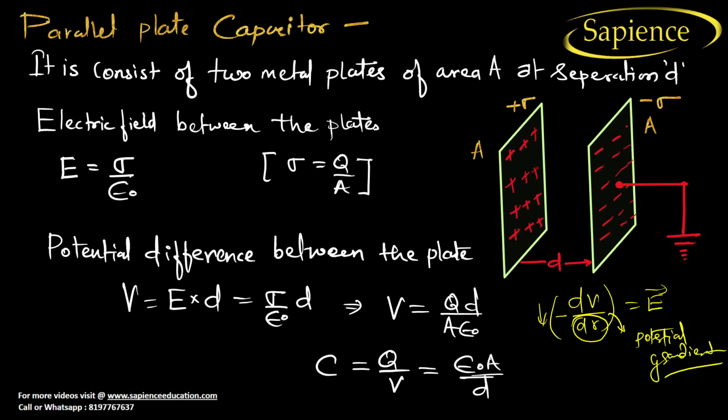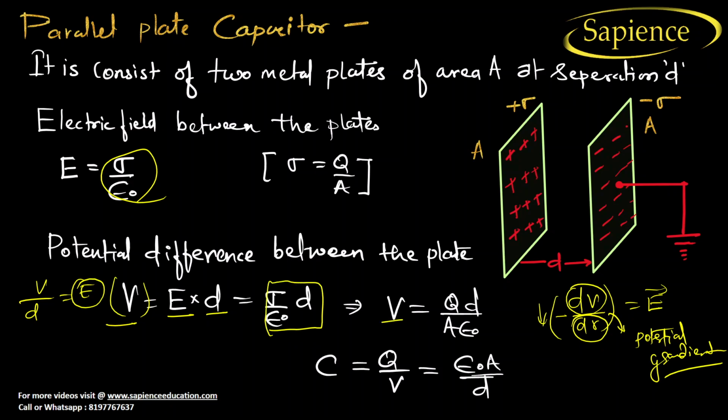Now see here, if we make dV as V and dr as the distance d, we can write the electric field like this. From here we find that voltage is equal to electric field into d. We have already derived that electric field is equal to sigma by epsilon naught, so V is sigma by epsilon naught into d. Finally, V is equal to q by A into d by epsilon naught, because sigma is charge by area.